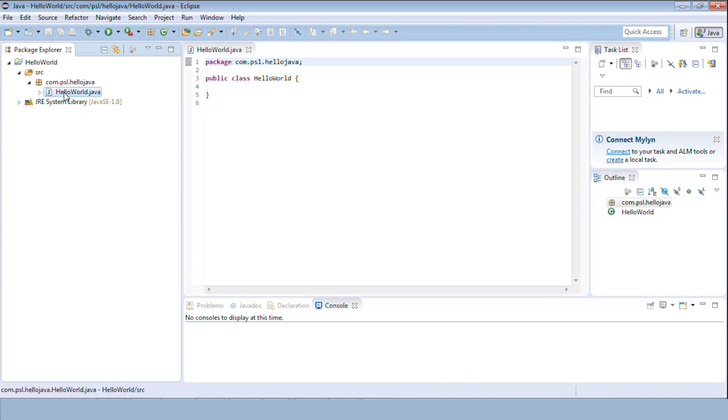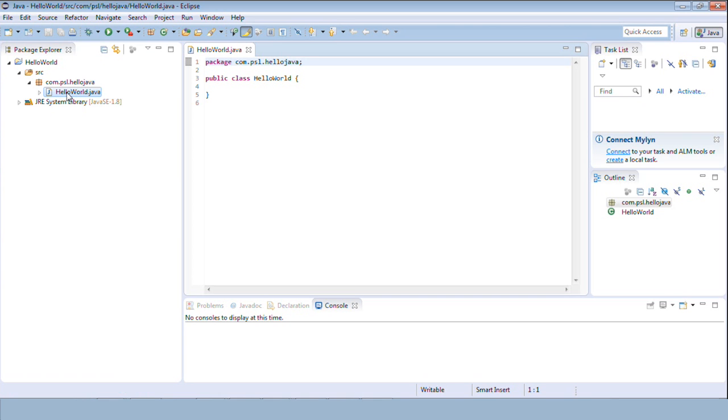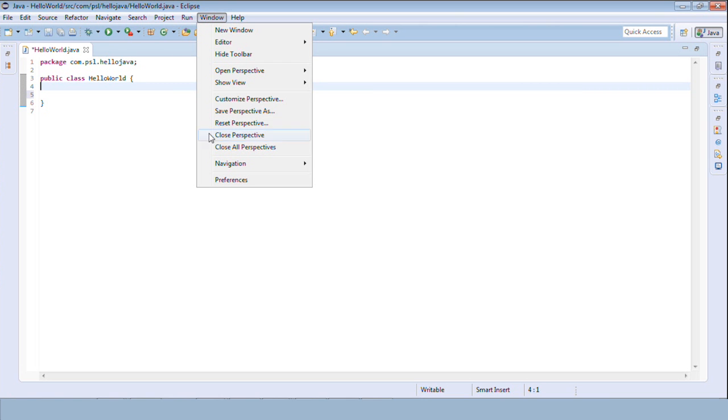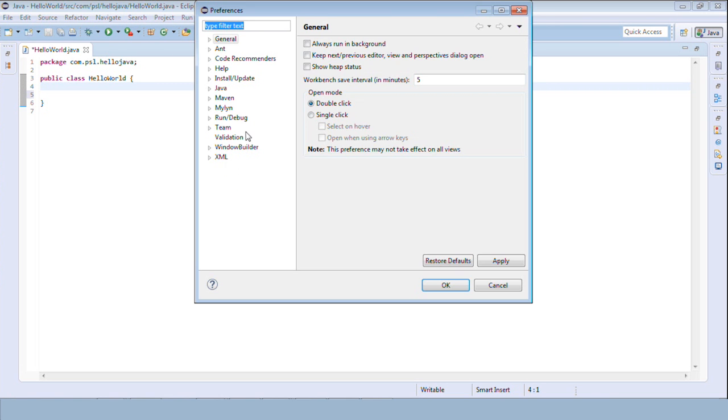If you observe under source, what I have is a package. Under that, what I have is a class. If I click on this, I'll get that class here in the editor. So this is our editor. If I double click on this, it will be maximized, so let me maximize that. Let me increase the font size.